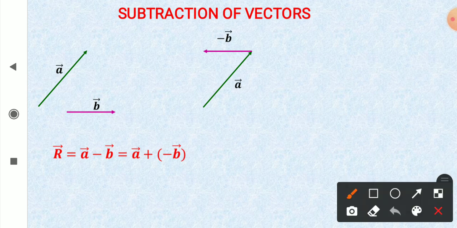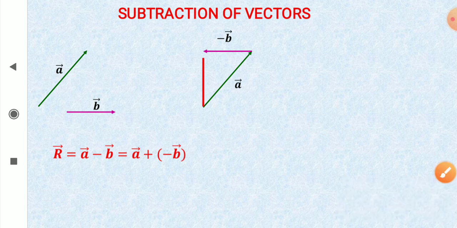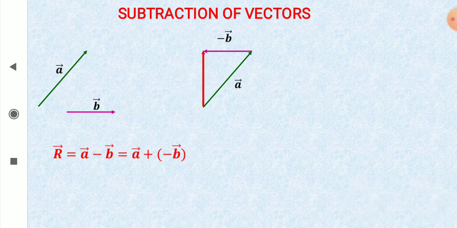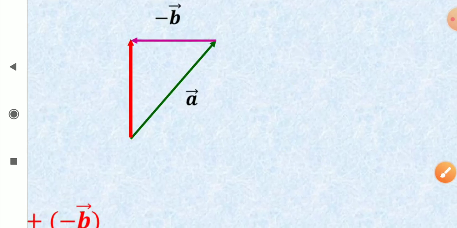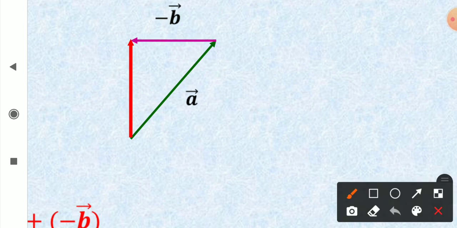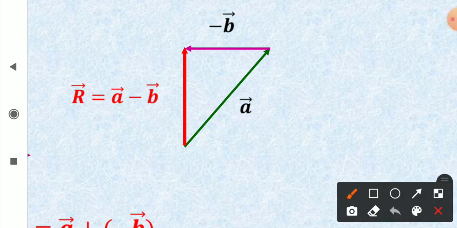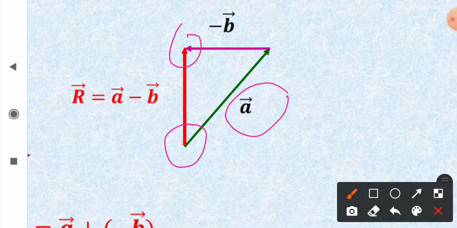So you know that the sum is first tail to last head. So this vector, first tail to last head, represents vector a plus vector minus b, that is vector a minus b.